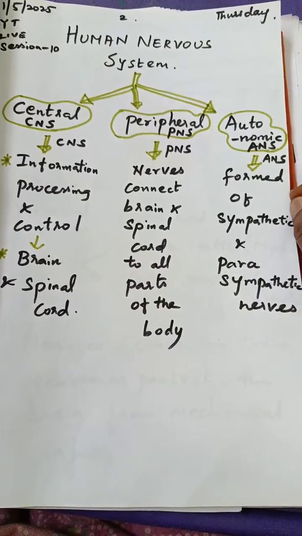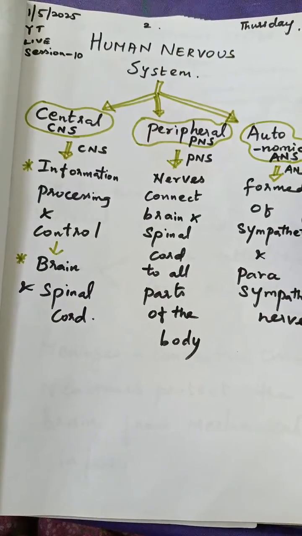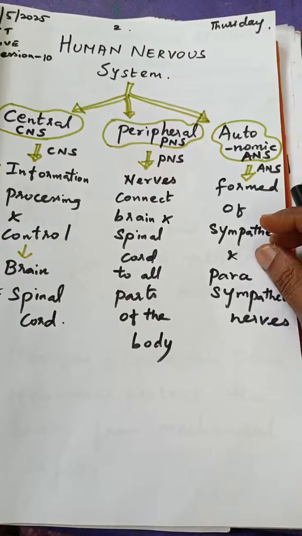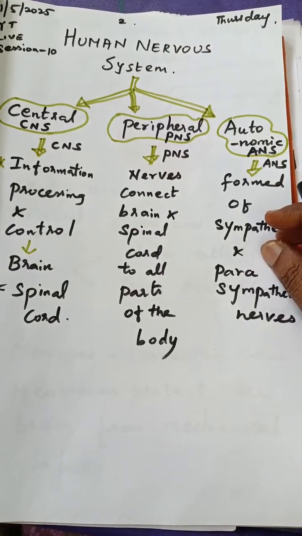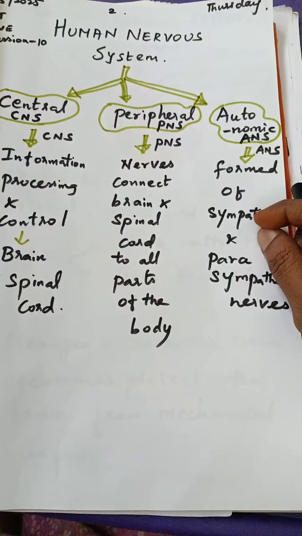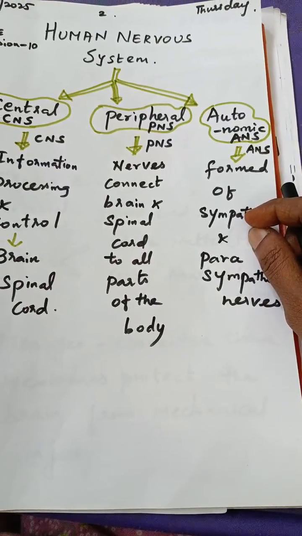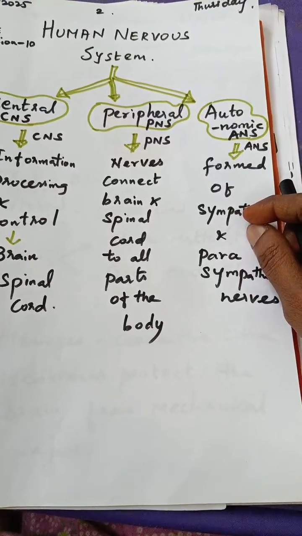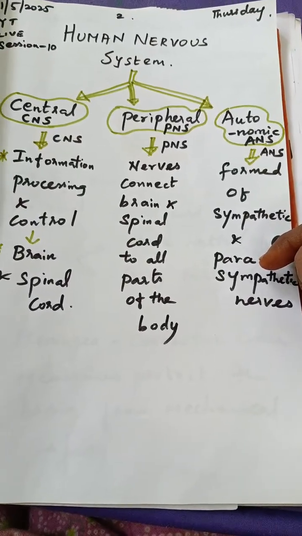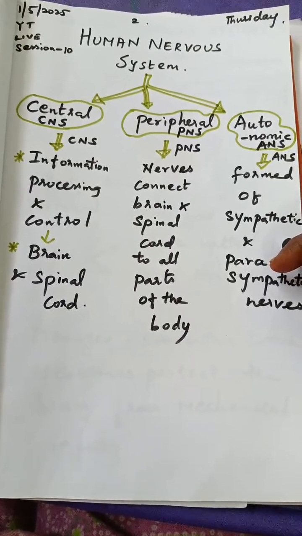So what do you mean by the nervous system? What parts are there in the nervous system? Already we studied about the neuron, the nerve cell and its structure, and the different types of neurons. In that itself you would have understood that it consists of nerve fibers and nerves. So all these nerves, from where do they start their journey? They start their journey from the central or main controlling center of the human body, that is the brain.